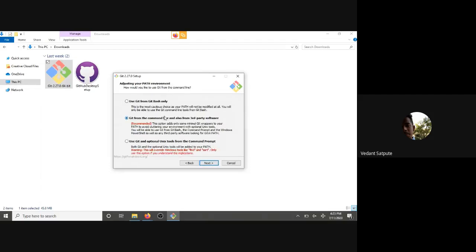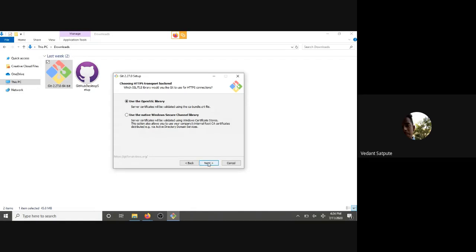Now this was the thing that I want to share. I would like you to select this option because this will give us extra features. If you go on to learn Git more and see what the implications are in Git, that's why we will select this option. The third option.